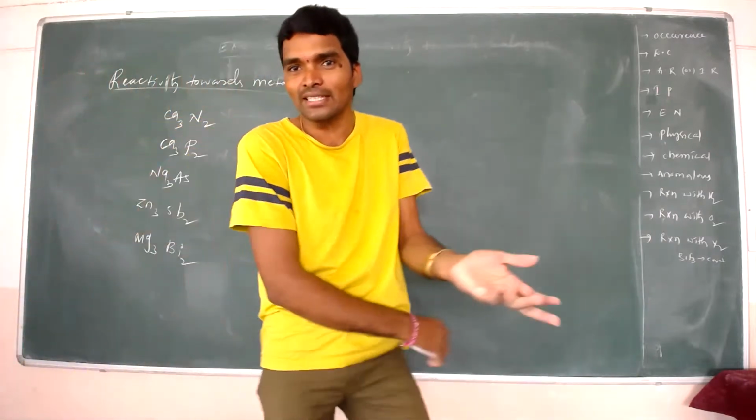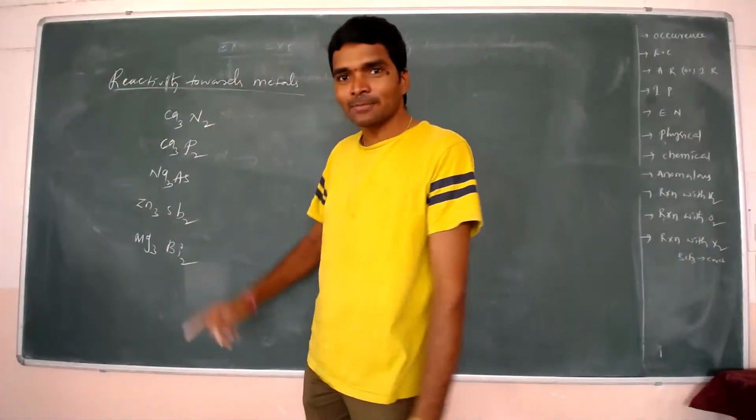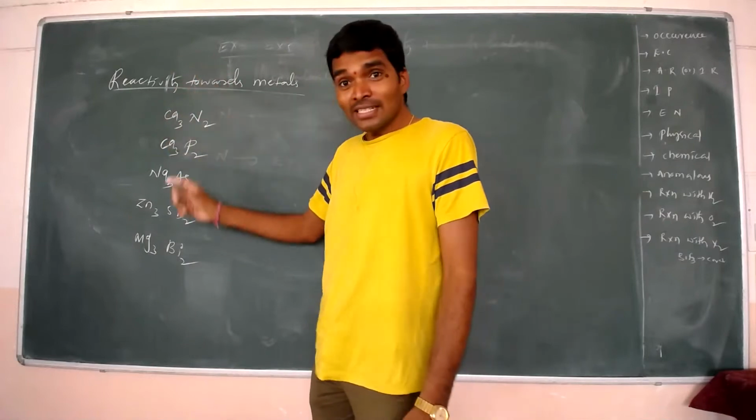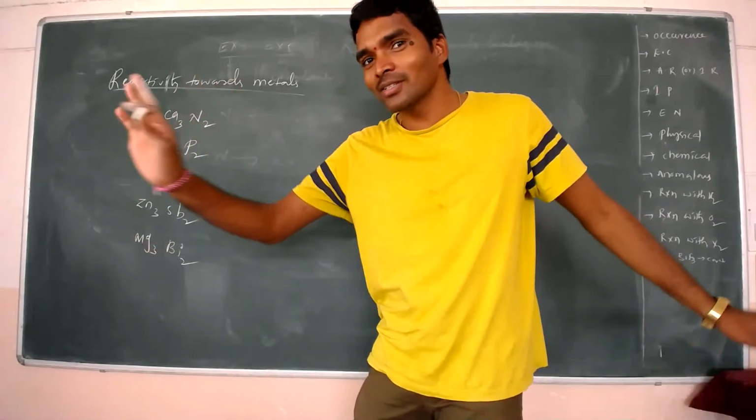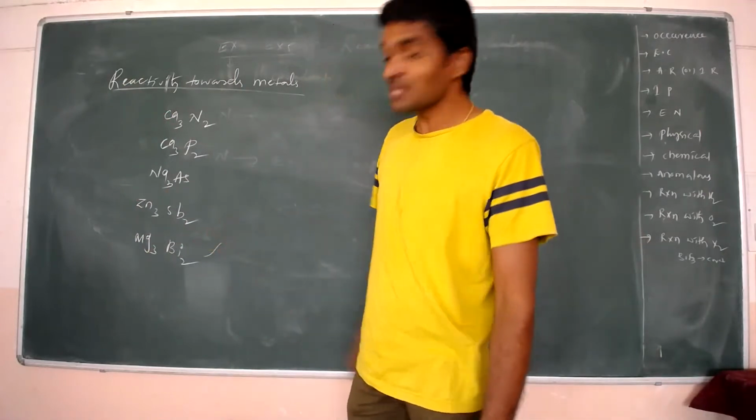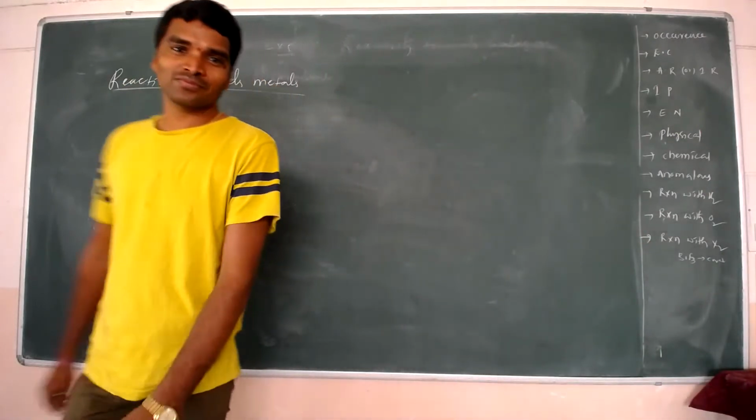That is calcium nitride, calcium phosphide, sodium arsenide, zinc antimonide and magnesium bismuthide.